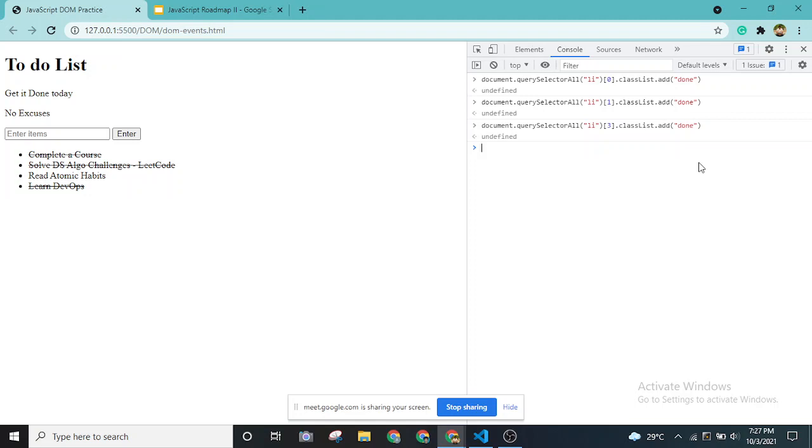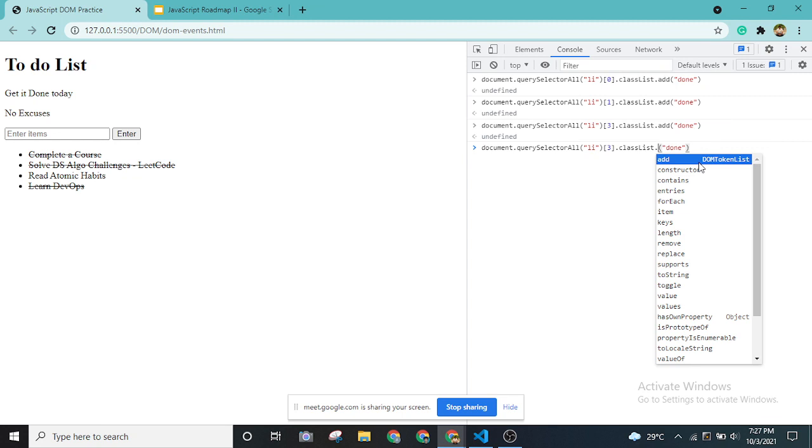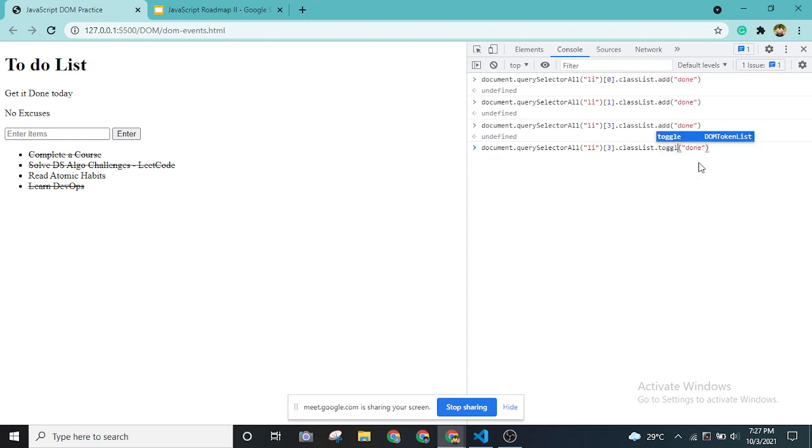Each time if I do the add and remove, it is tedious, right? So instead of this, you can use one property called toggle. Toggle is nothing but, let's say whenever you are using a switch, you keep on turning it on and off, right? That action is called toggle.